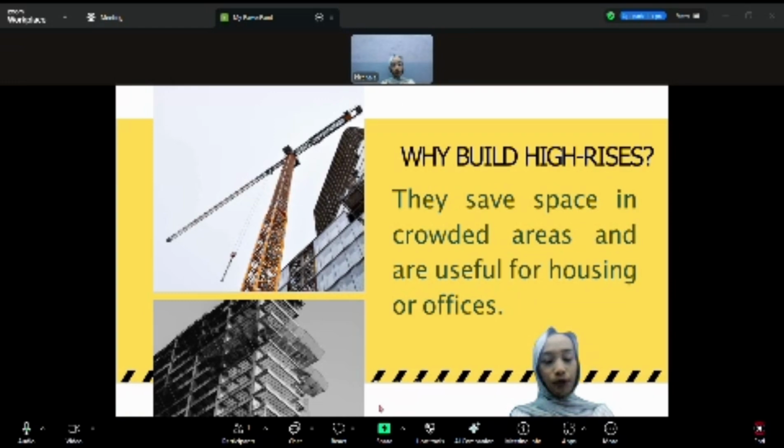Why do we build high-rise? Mainly because they save space in areas where land is limited. By building upward instead of outward, we can provide more usable office space in a small area.